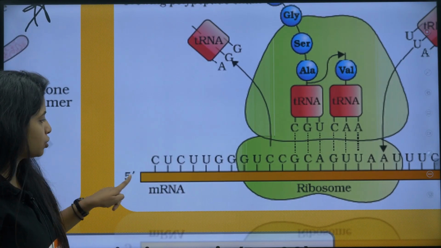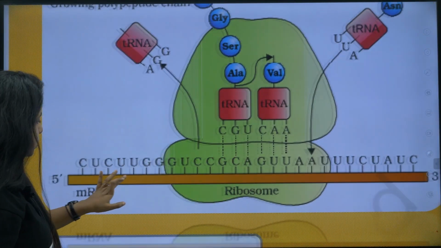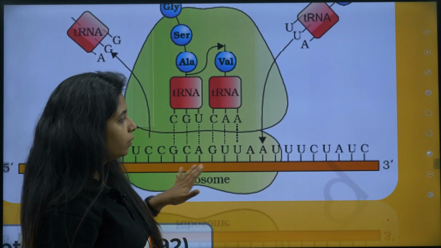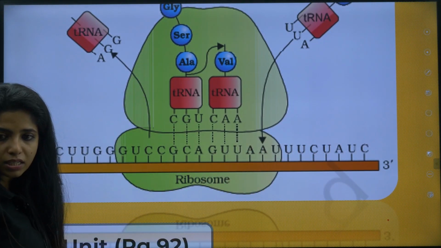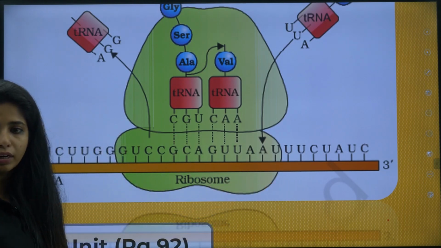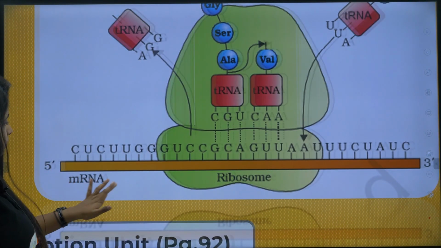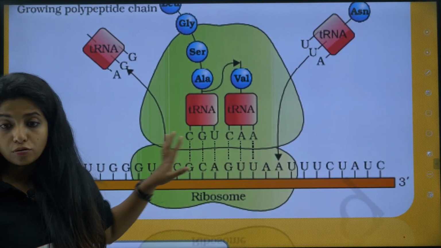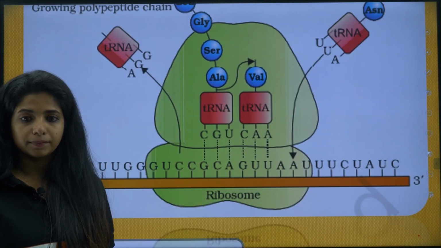See the direction, very much important. This is 5' and the other one is 3'. This is 5', my dear children, and the other one is 3'. It is read in this way here. Now they will give you X on this side and Y on that side. So you should know that this is 5' and this is what? 3', my dear children.